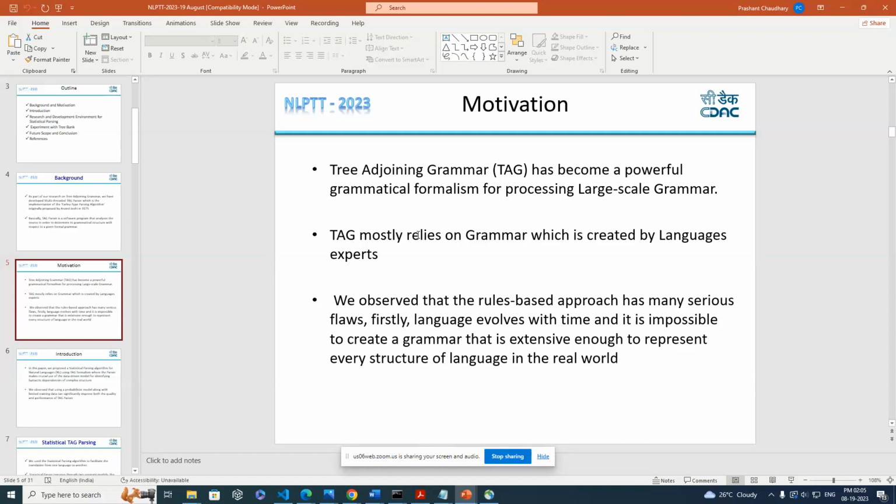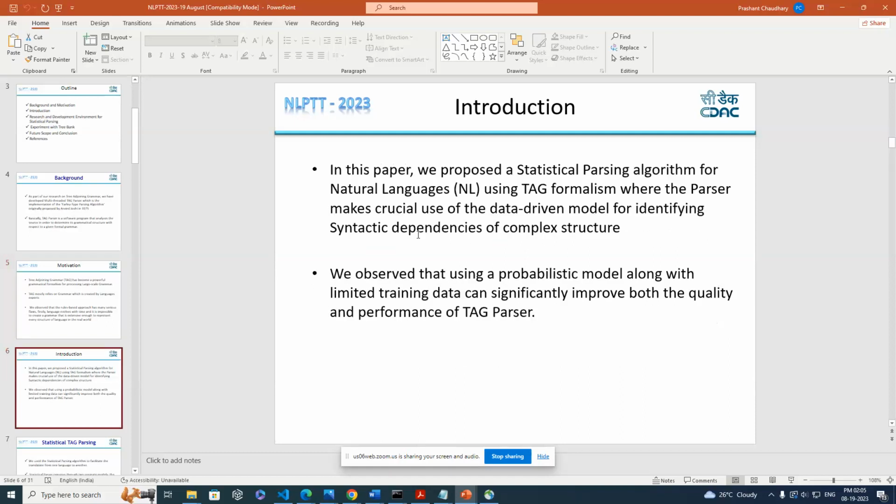So we developed a statistical parsing algorithm, which makes use of a data-driven model to identify the syntactic dependencies. We observed that using this probability model along with a limited data set significantly improves the quality and performance of the existing parser.